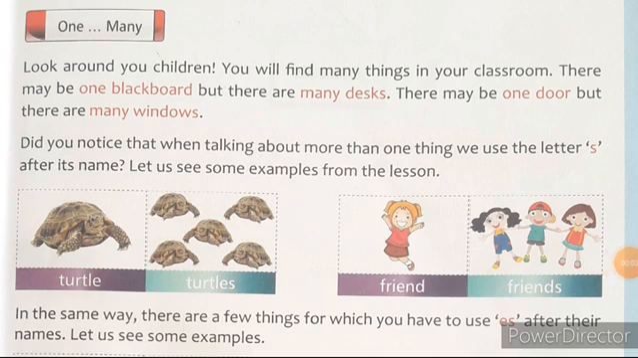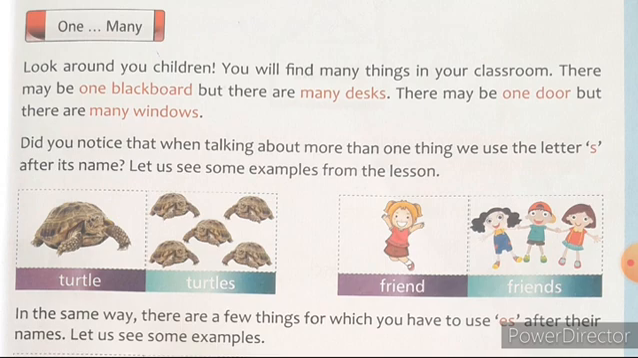Children, now let's enter into our English course book, page number 7. We shall practice this one and many. Look around you, children. You will find many things in your classroom. You should recall your KG classroom, children. There may be only one blackboard, but there are many desks. There may be one door, but there are many windows. Can you remember, children? That is your KG class. Yes, there you can find only one door, but more than one window.